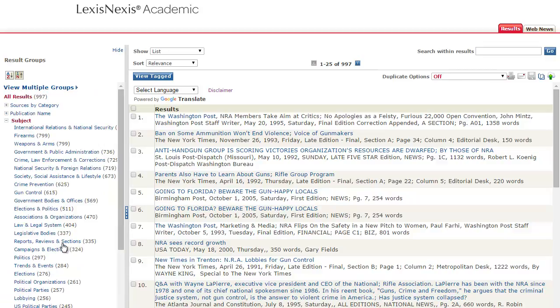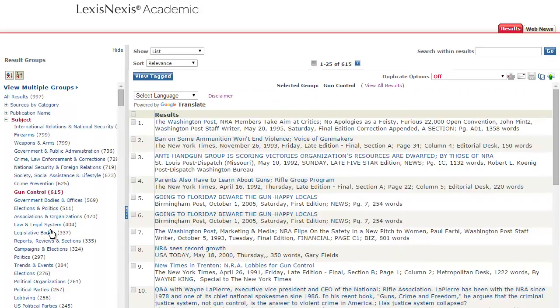That will give us a list of subtopics or additional topics that we could then look within this set pertaining to the National Rifle Association and look at a group of articles that have both of those topics as a focus. Gun control would be certainly today a very relevant topic in discussion of the NRA, so we could select that.